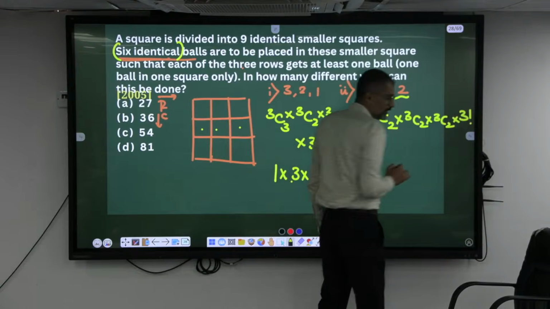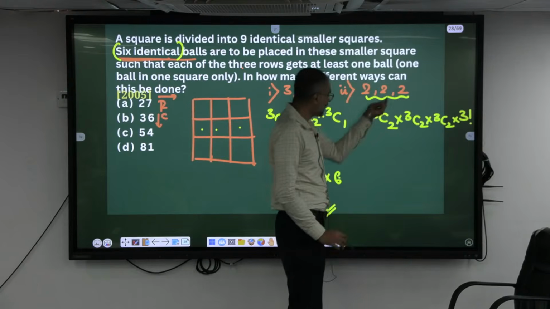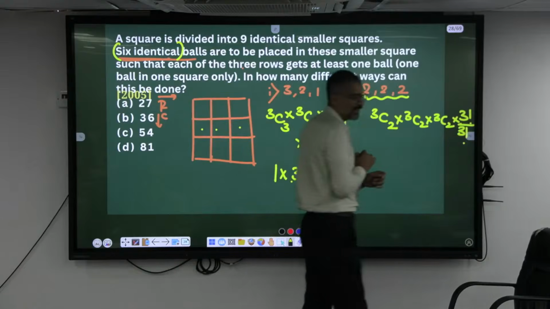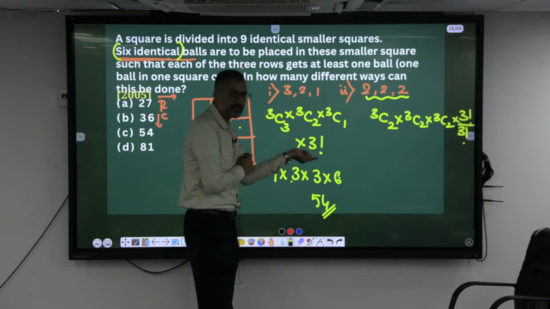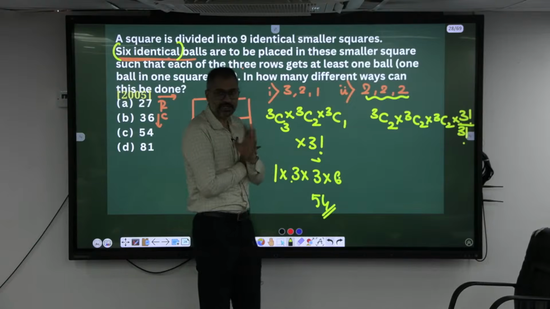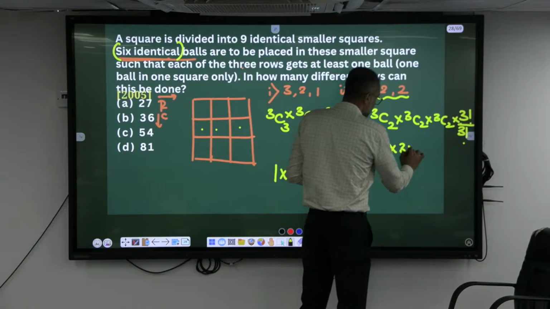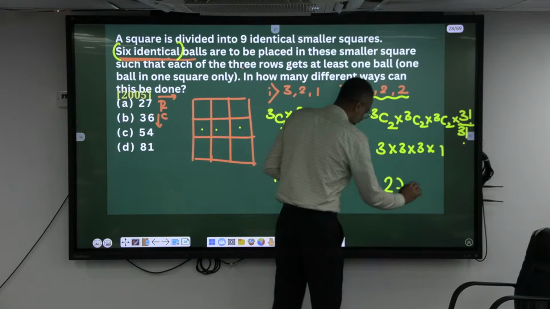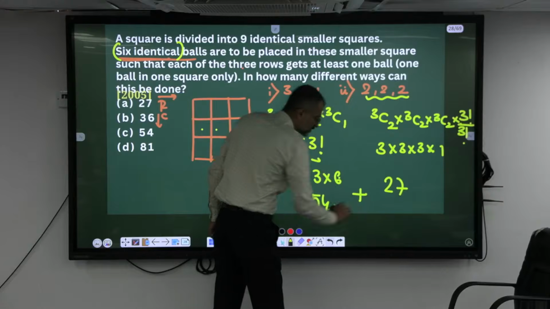3 factorial ways. But there is a repetition, right? How many times has it been repeated? Divide by 3 factorial. Hence it becomes 1. If there were repetition here also, I would have divided this by the number of repetitions. If repeated twice, divide by 2 factorial. 3 times repeated, hence divide by 3 factorial. 3C2 is 3, this one is 3, this one is 3. Okay, 3 into 3 into 3, 27. Either these formations have to be counted or else these formations have to be counted. So totally